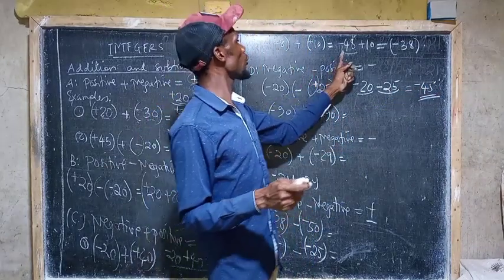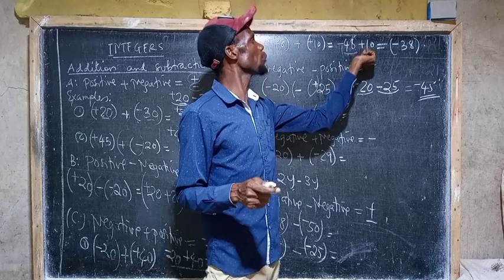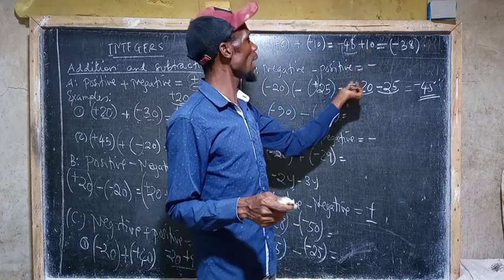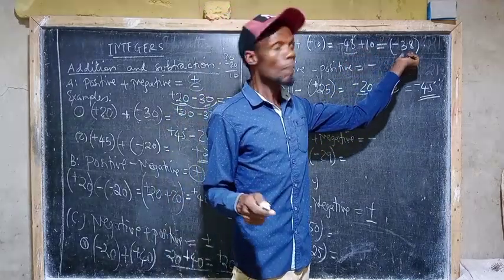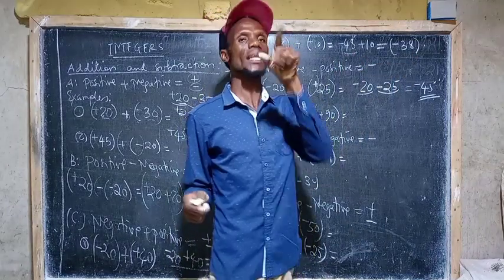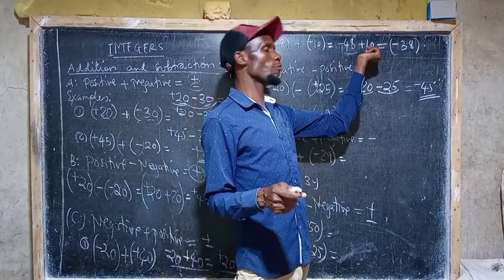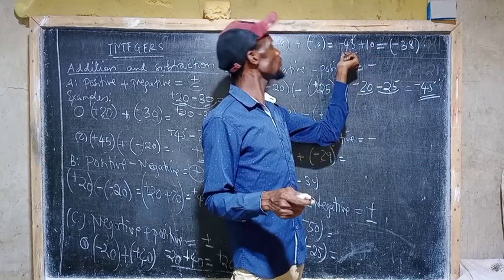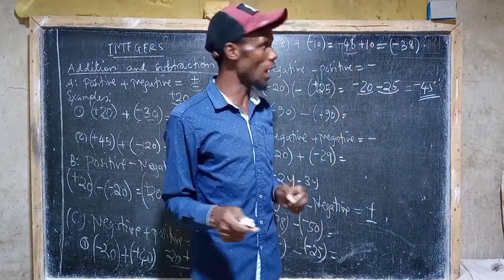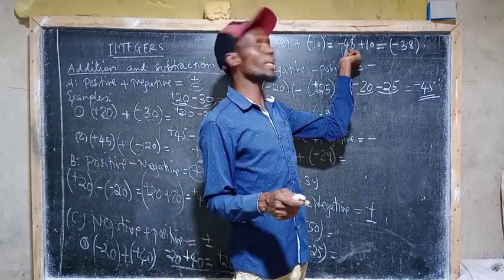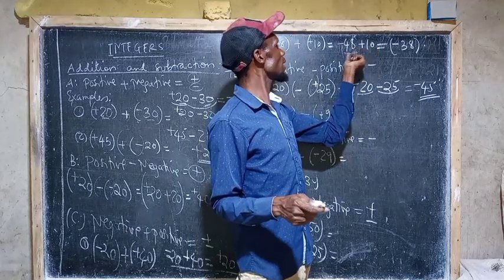When you look at this one, we have negative 48 and positive 10. In total here, we don't have a total, because we are looking for the number which is greater. So we have negative and we have positive. To compare negative and positive, we look at the greater number. This is 48, which is greater than 10.